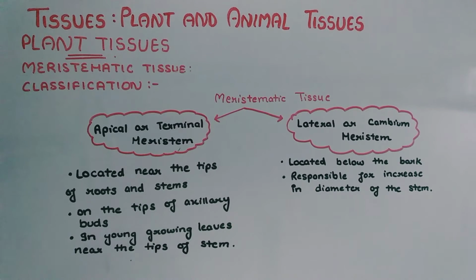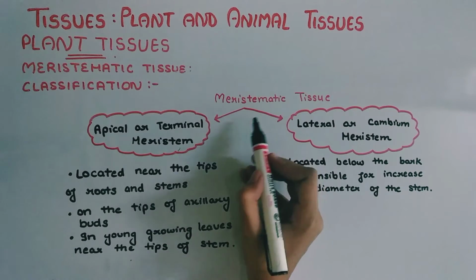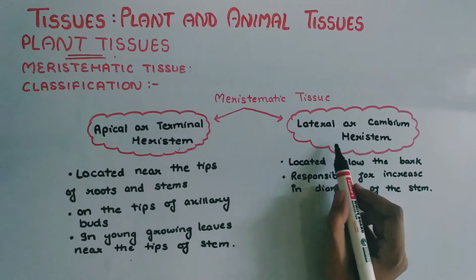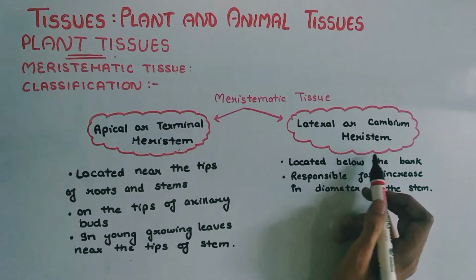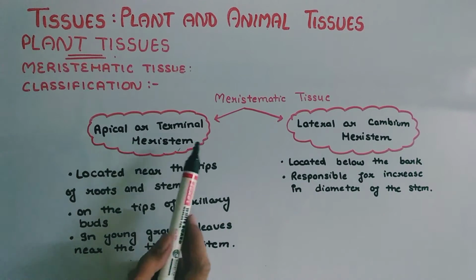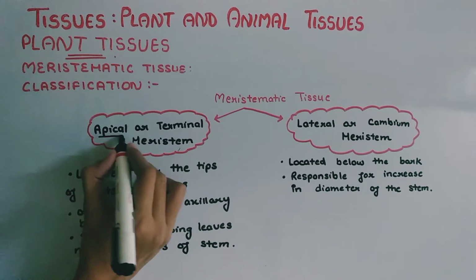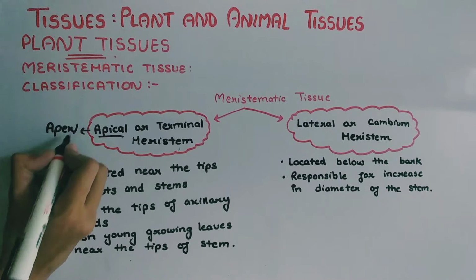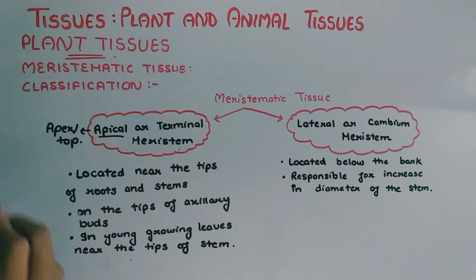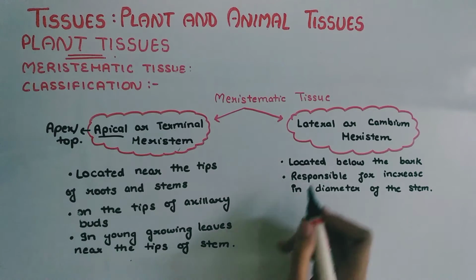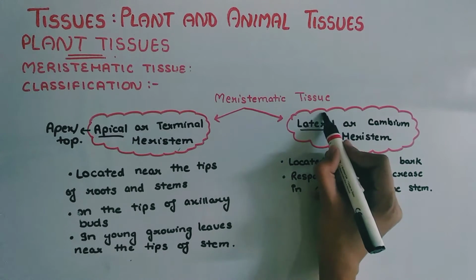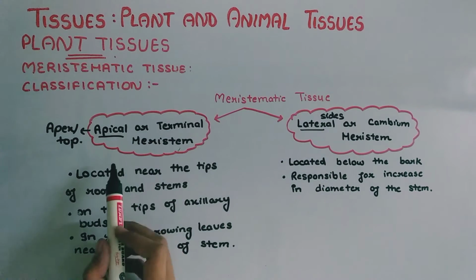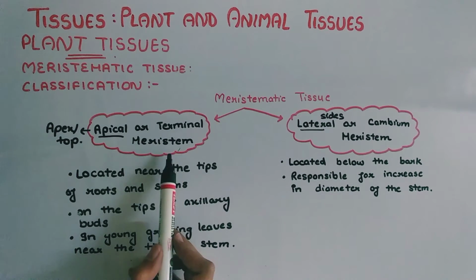Classification of meristematic tissue. Meristematic tissue is classified into two types: apical or terminal meristem and lateral or cambium meristem. From the word it is clear that apical means apex, that means at the top. Similarly, from the word lateral, it is clear that it is present on the sides. First of all, we have apical or terminal meristem.